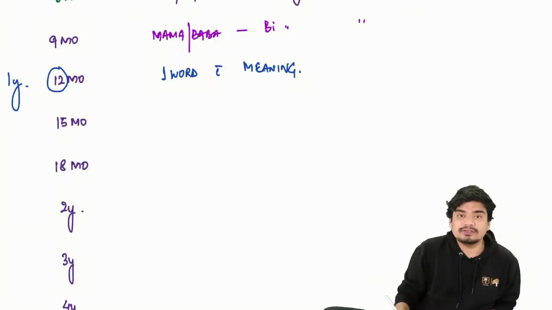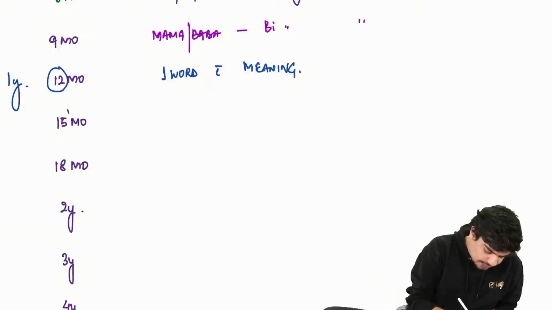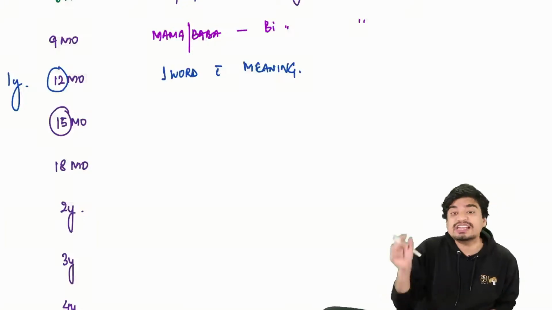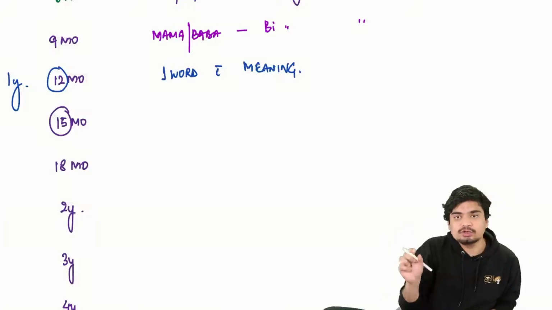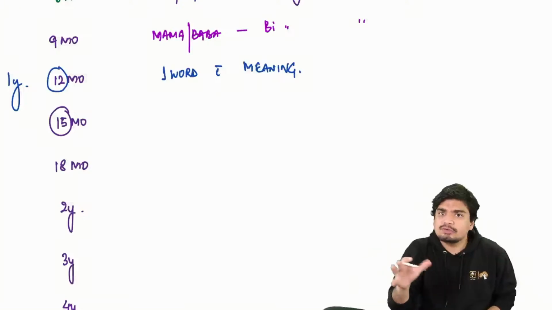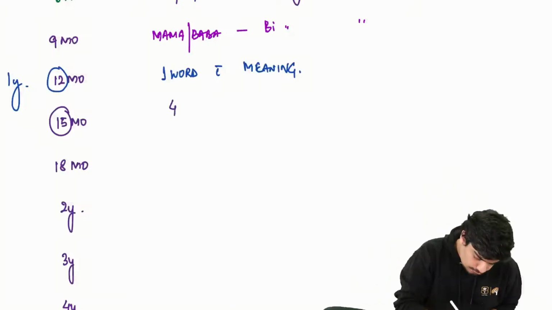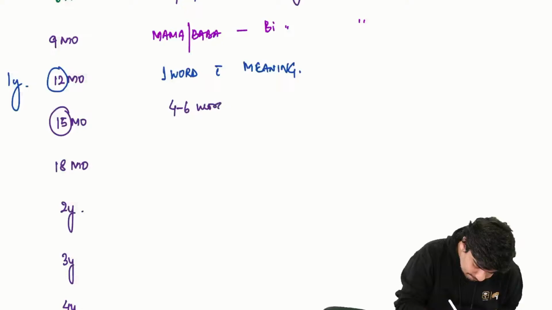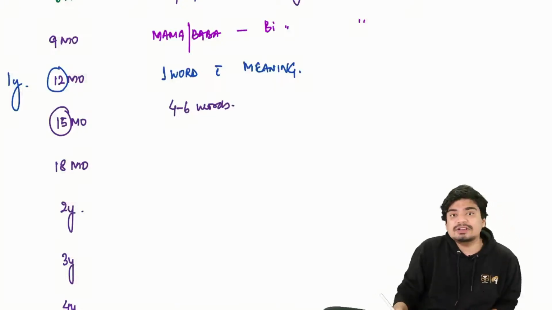At 15 months, what's going to happen? 15 has 5 in it. So vocabulary will be 4 to 6 words. And at 15 months starts what is called jargon speech.